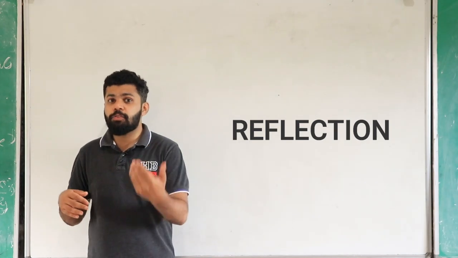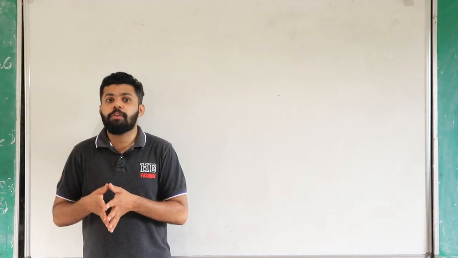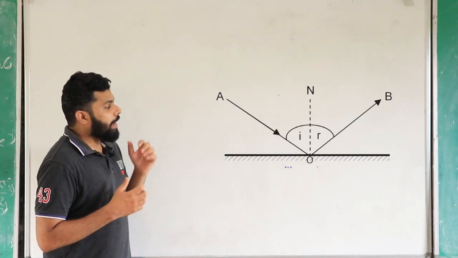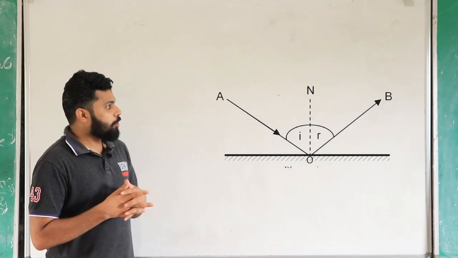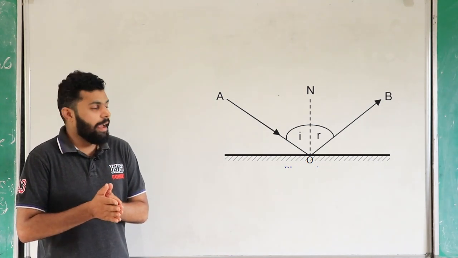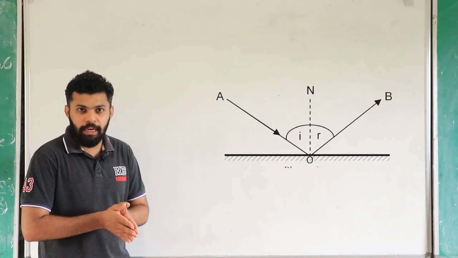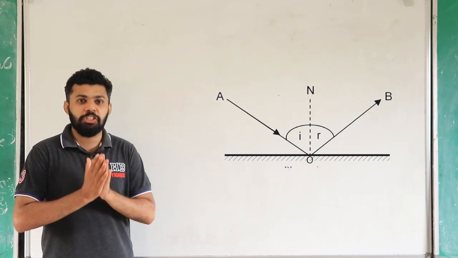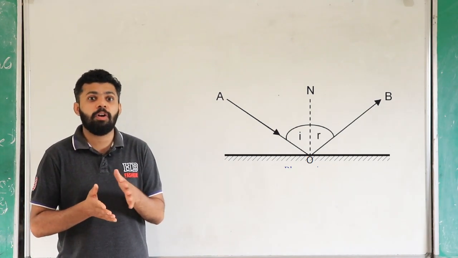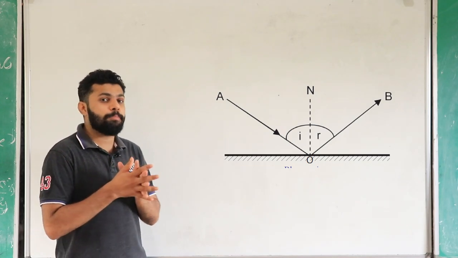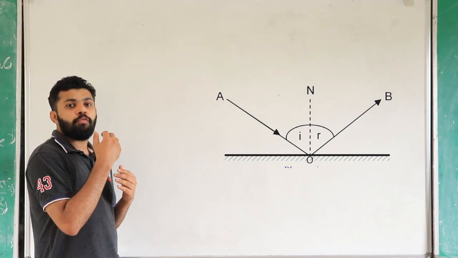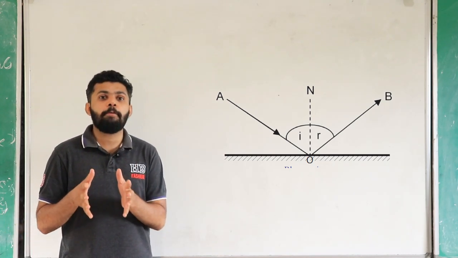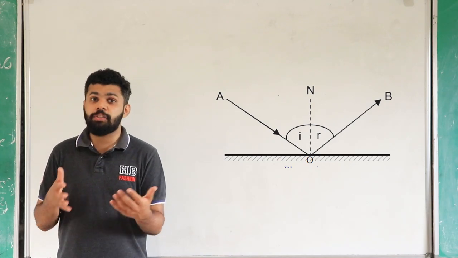Then next we can take the parts of reflection. What are the parts of reflection? Here you can see that OA is the incident ray, OB is the reflected ray, and ON is the normal. The angle between the normal and the incident ray is called the incident angle, and the angle between the normal and the reflected ray is called the reflected angle. These are the 5 parts you have to be familiar with while studying this chapter.